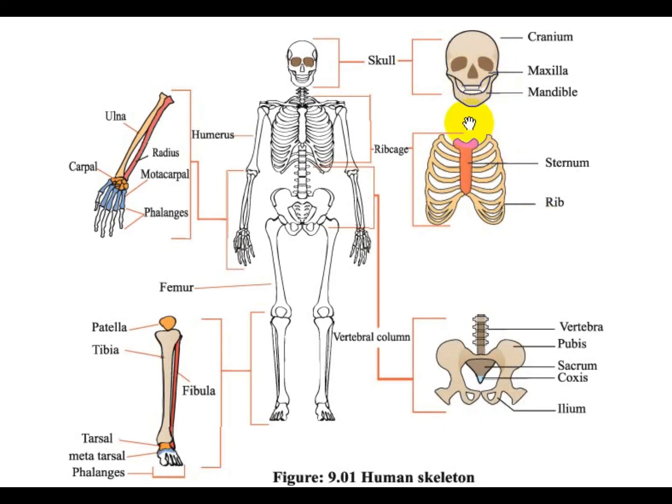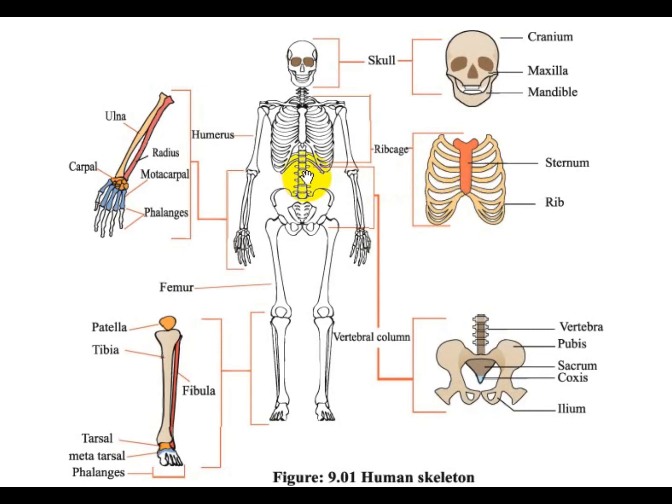So here skull, rib cage. These are the axial skeleton, and forelimb, hind limb. These are the parts of the appendicular skeleton. The axial skeleton forms the axis of the human. It consists of the skull, vertebral column, and thoracic cage.